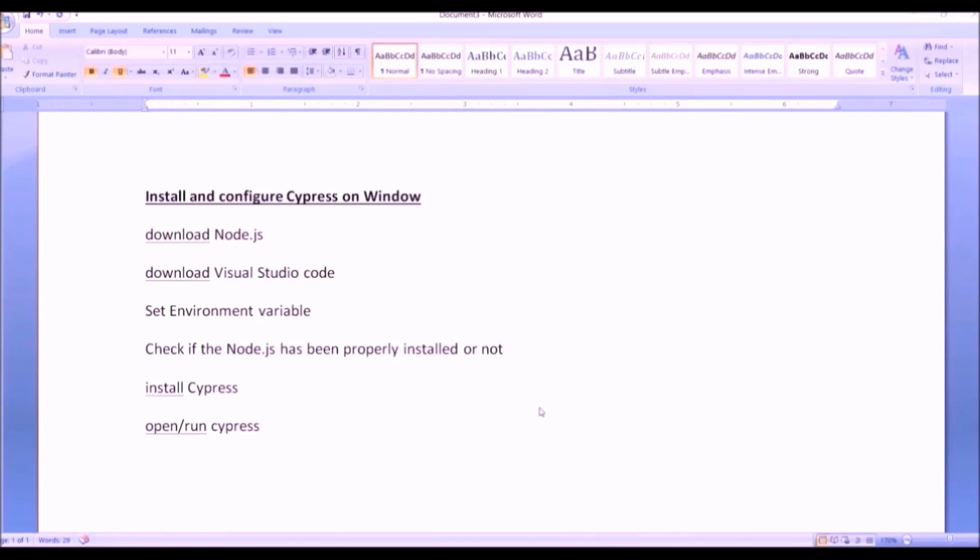In this video we are going to discuss how to install and configure Cypress on Windows machine. First of all, we need to install Node.js because Cypress is based on Node.js. So to install Node.js,